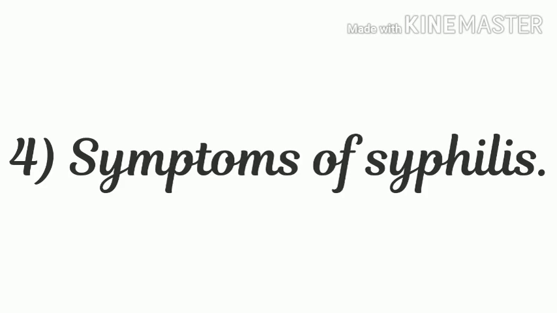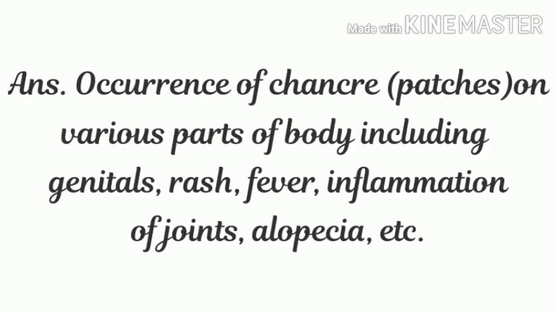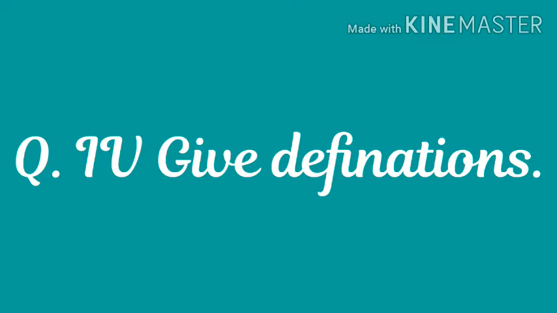Symptoms of syphilis. Answer is occurrence of canker, that is patches on various parts of the body including genitals, rash, fever, inflammation of joints, alopecia, etc.